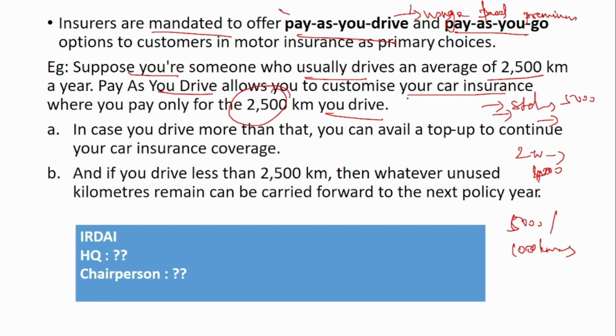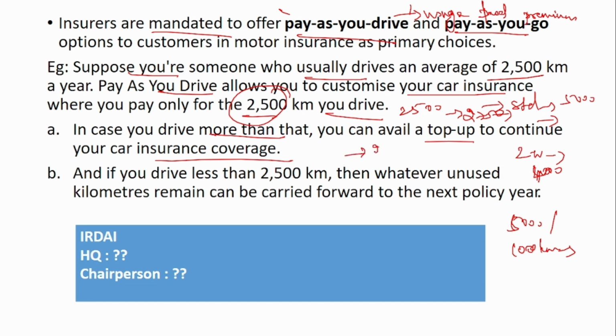It is the right of the customer to reject it or accept it. So what happens? One customer might think, okay, I have availed for 2,500 kilometers. But if I have exceeded 2,500, suppose I have gone for 2,750, then what will happen? In that case, you can avail a top up. So in case you drive more than that, then you can avail a top up to continue your car insurance coverage.